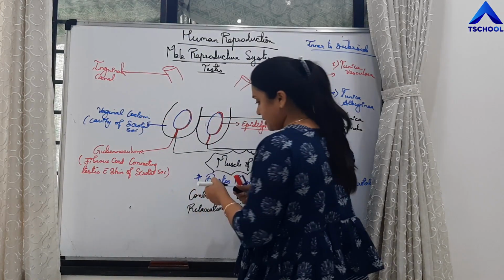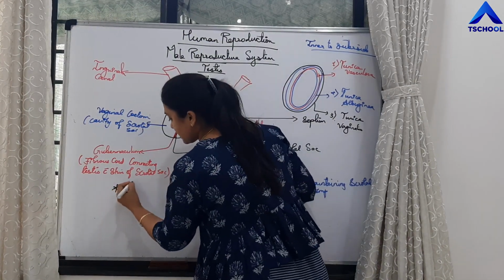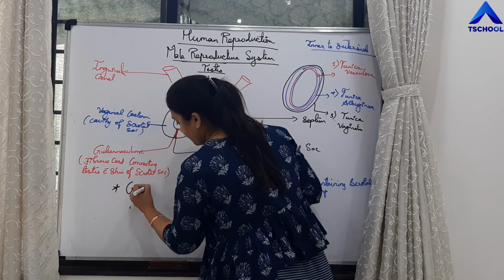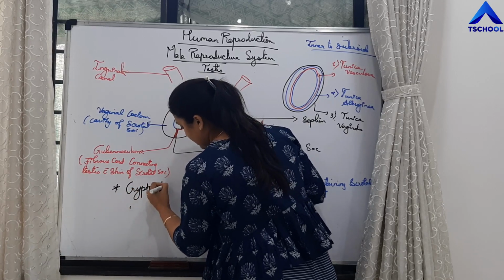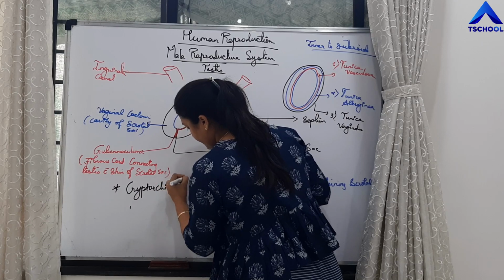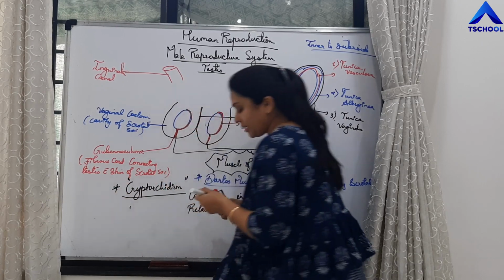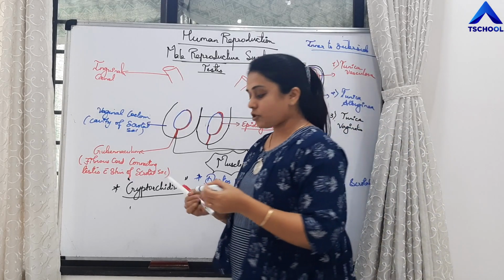One more thing, students, very important, is cryptorchidism, right? Cryptorchidism. What is cryptorchidism?